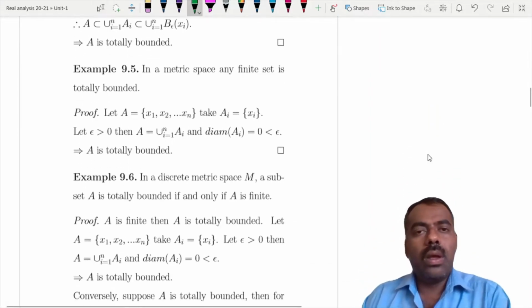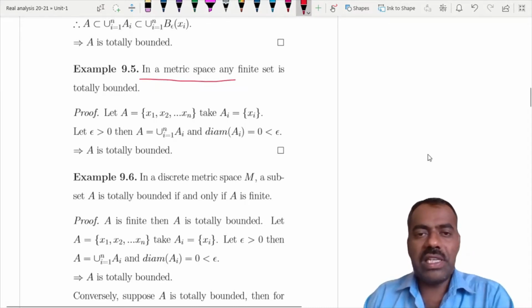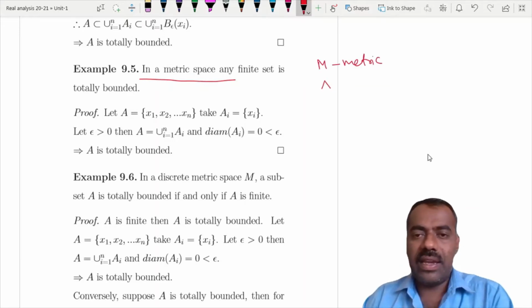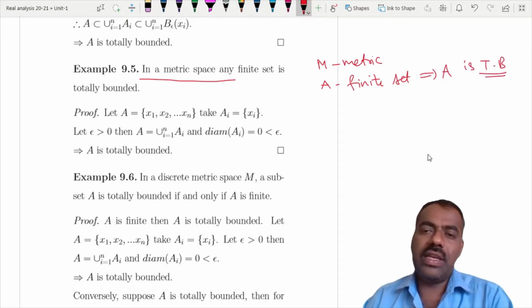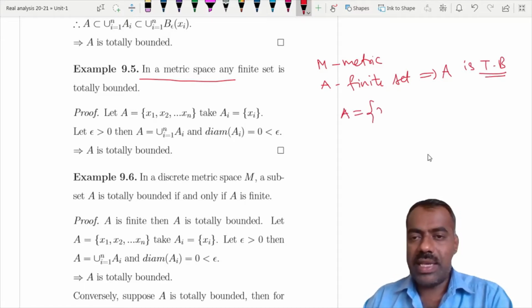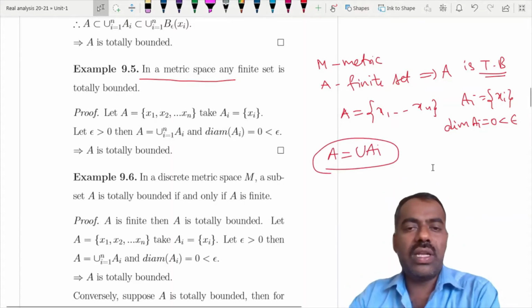Now you can have some examples. If you take any metric space M, and A is a finite set, then A is always totally bounded. It's very obvious why. If A is x1, x2, up to xn, then simply take your Ais to be the singletons xi. Because of singletons, the diameter of each Ai is 0, which is less than any epsilon, and A is the union of the Ais. That shows that A is totally bounded.